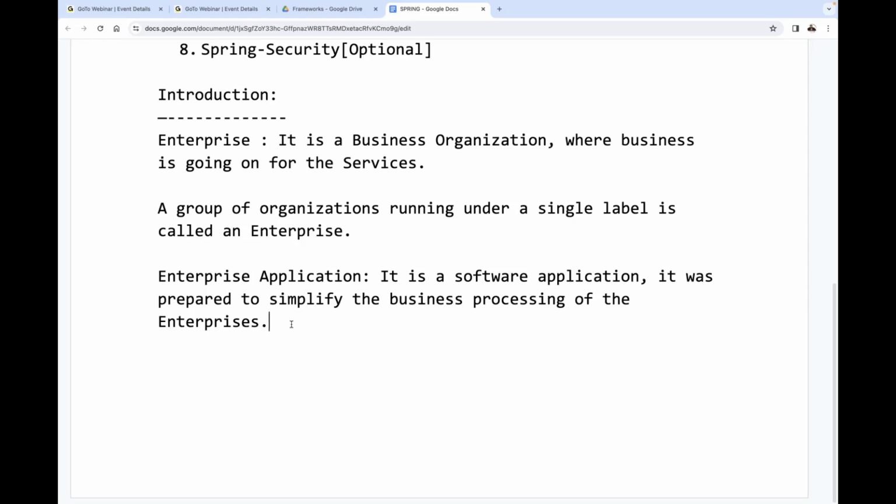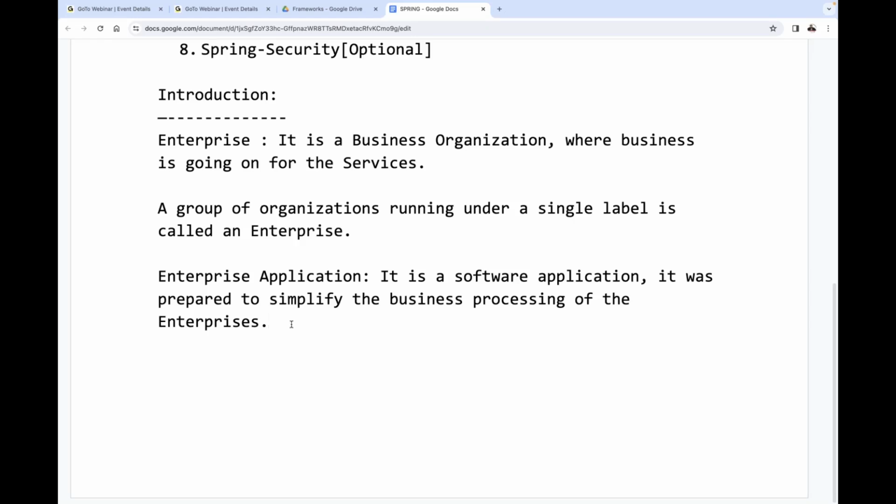Of course, in the core Java introduction part, I used to give one definition for enterprise application or distributed application: on the base of client server architecture, by distributing application logic over multiple machines, if you prepare the application, then it is called an enterprise application. That is the academic style example, the initial core level definition. But now the definition we have to change. This is the exact definition of the enterprise application.